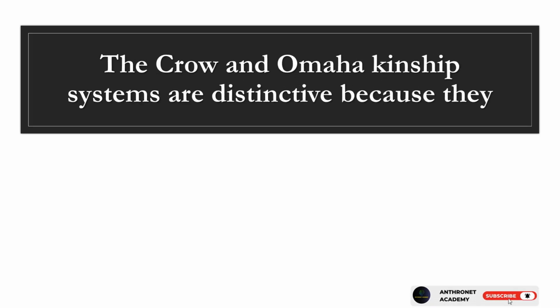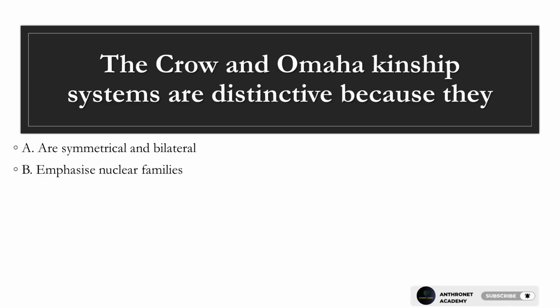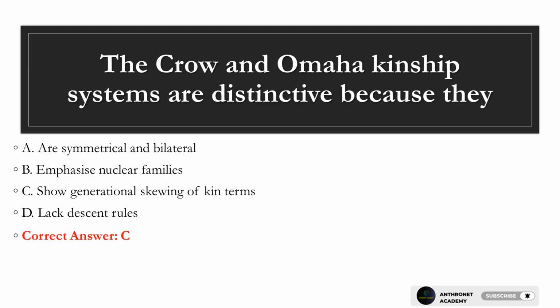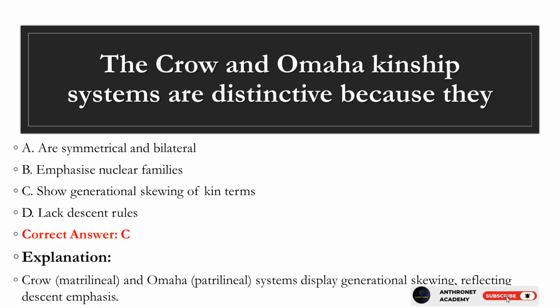Question 30. The Crow and Omaha kinship systems are distinctive because they A. Are symmetrical and bilateral. B. Emphasize nuclear families. C. Show generational skewing of kin terms. D. Lack descent rules. Correct answer, C. Explanation. Crow, matrilineal, and Omaha, patrilineal systems display generational skewing, reflecting descent emphasis.